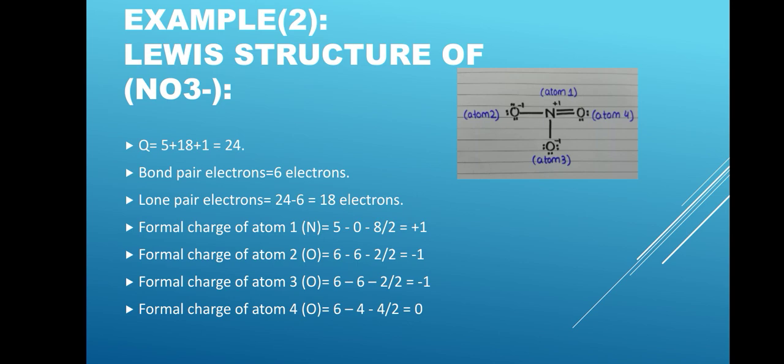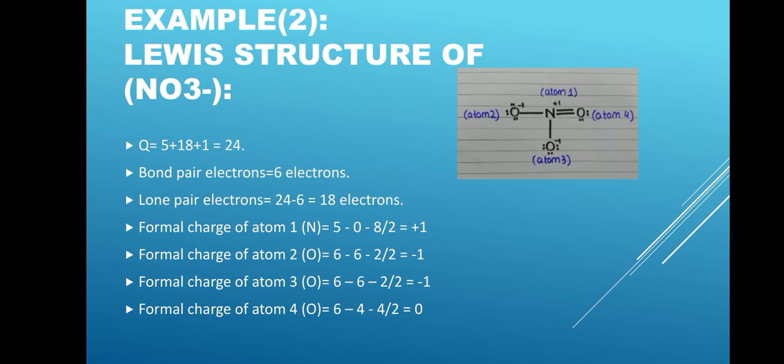Formal charge of atoms. Formal charge of atom nitrogen. We know that the formal charge formula is valence electrons minus lone pair electrons minus bond pair electrons divided by 2. So by calculation we can get the answer.